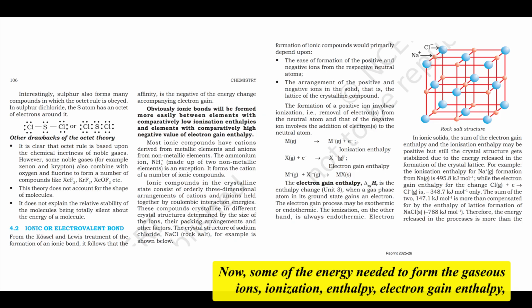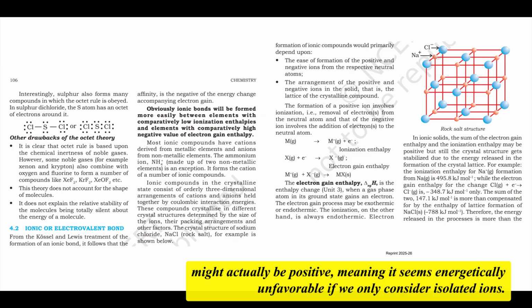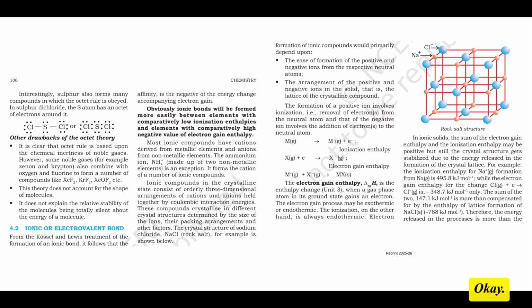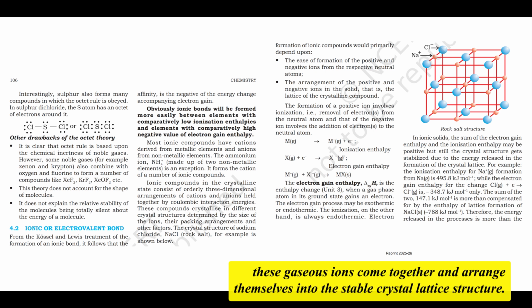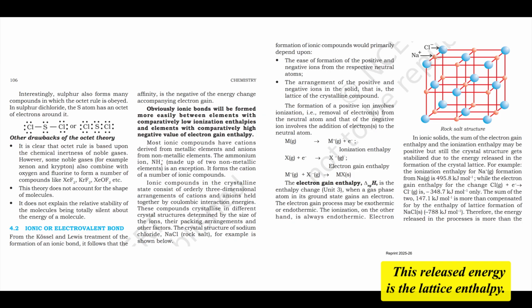Now, the sum of the energy needed to form the gaseous ions, ionization enthalpy plus electron gain enthalpy, might actually be positive, meaning it seems energetically unfavorable if we only consider isolated ions. Okay. But this energy cost is overwhelmingly compensated for by the large amount of energy released when these gaseous ions come together and arrange themselves into the stable crystal lattice structure. This released energy is the lattice enthalpy. The lattice formation releases a lot of energy.